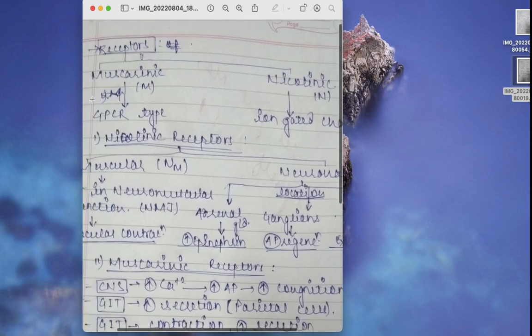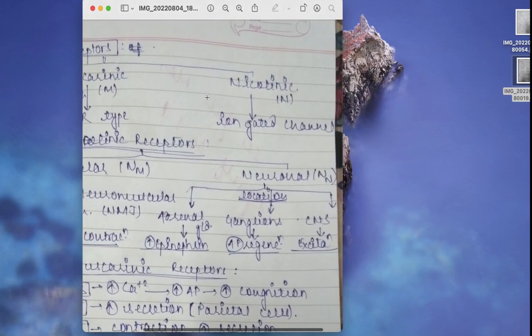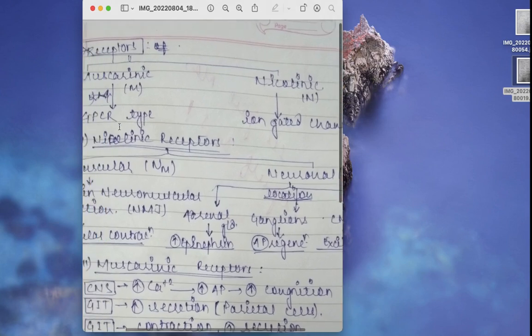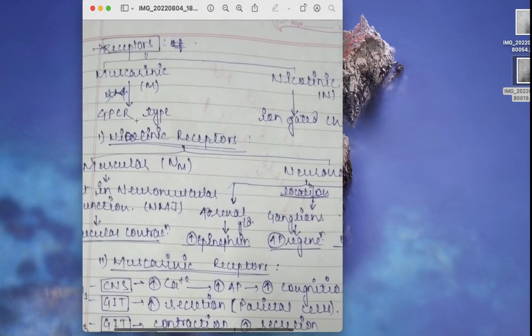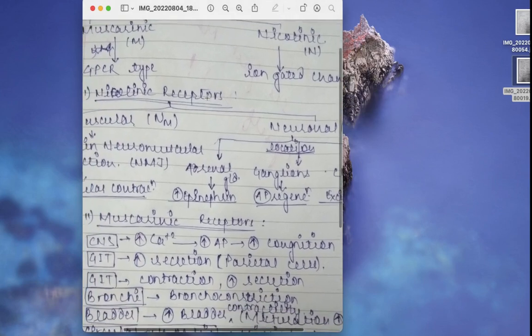Muscarinic receptors are G protein coupled receptors. I'll make a video on the types of receptors present in our body as well. Whereas the nicotinic receptor is an ion gated channel receptor, especially a sodium ion gated channel receptor, the ligand channel receptor type. So I will deal with it later on.